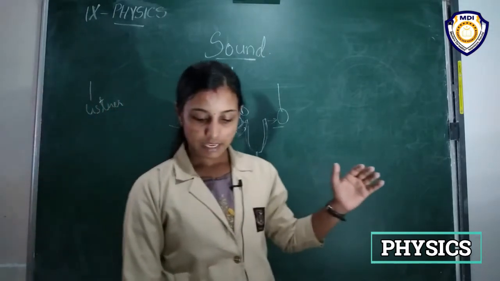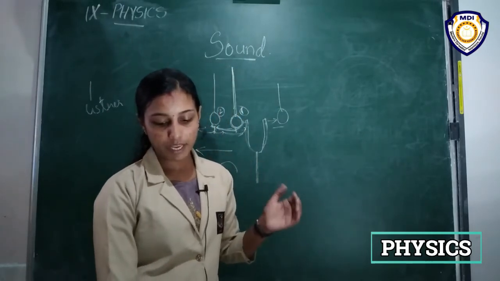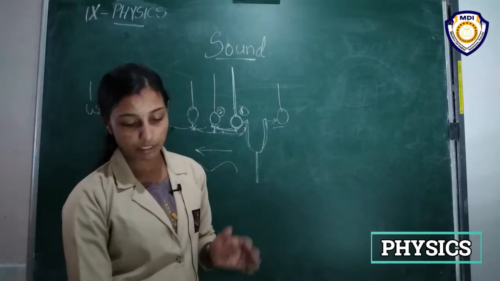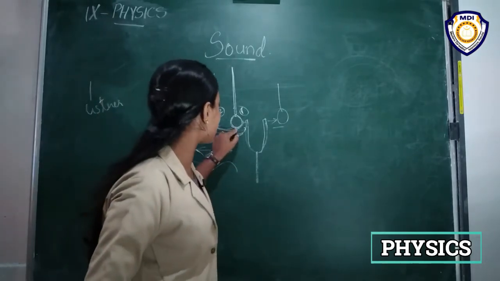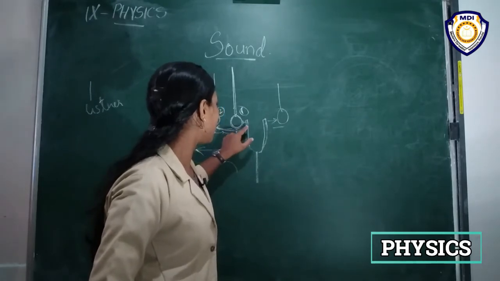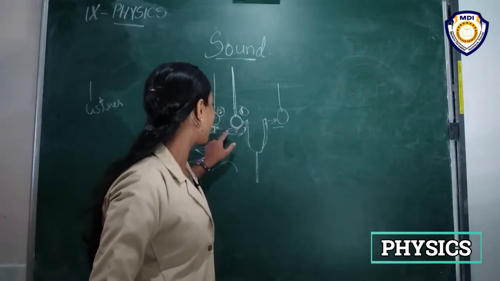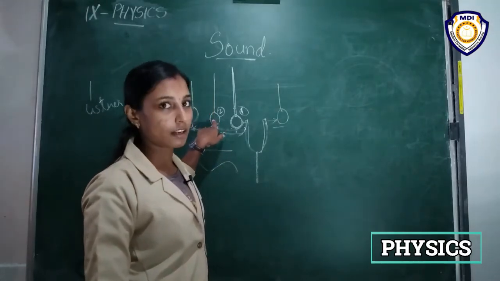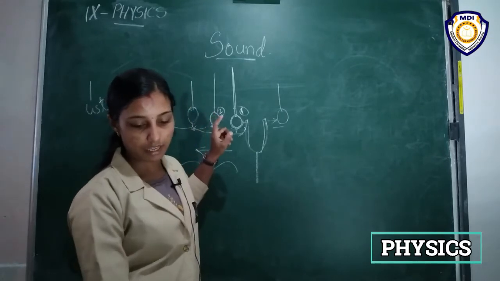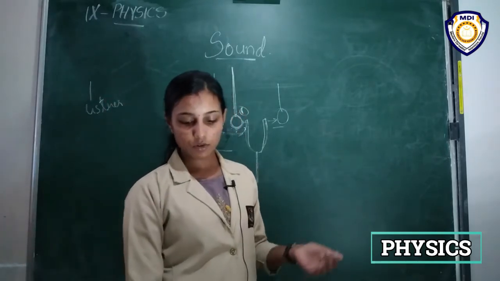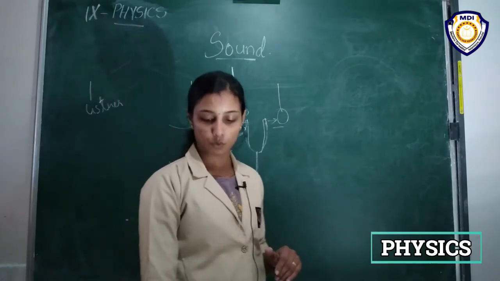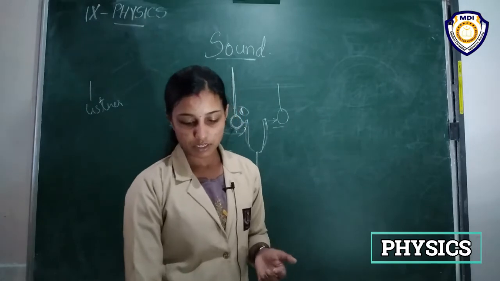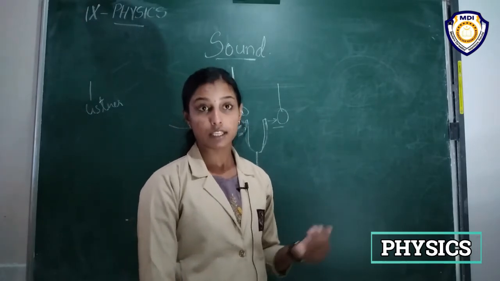Okay, and a particle of the medium in contact with the vibrating object is first displaced from its equilibrium position. That is, this is the equilibrium position, and it displaces somewhere here, and this displacement makes some force on this second particle, right? So then it exerts a force on the adjacent particle, as a result of which the adjacent particle gets displaced from its main position or its position of rest.